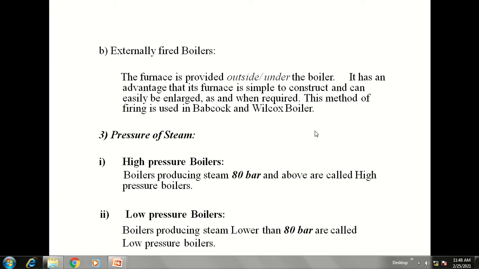Next type, depending upon the pressure of the steam. The first is high pressure boilers. Generally, the boilers producing steam at 80 bar and above are called high pressure boilers, and the boilers producing steam lower than 80 bar are called low pressure boilers.